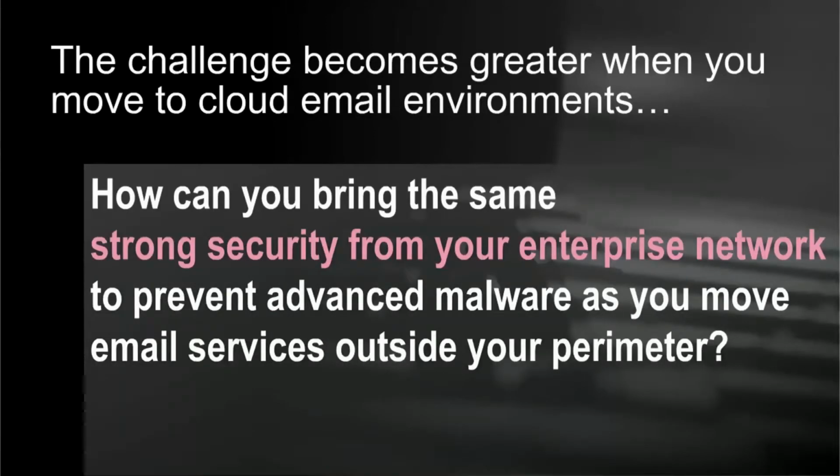So now this challenge becomes even greater as we move to cloud environments. So how can we bring this same hardened infrastructure that you're building on your networks today? I'm assuming anyone running email, running Exchange, they have really secure networks. They have endpoint security, network security, perimeter security, and that's great. But in this world, as we're moving to SaaS and cloud applications, we realize that our perimeter, our infrastructure that we spent years and years developing and hardening, these strong security postures, it's all gone.